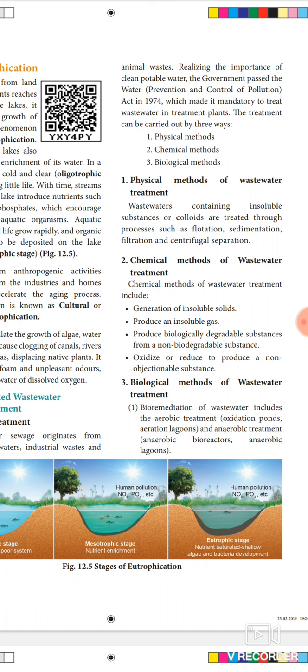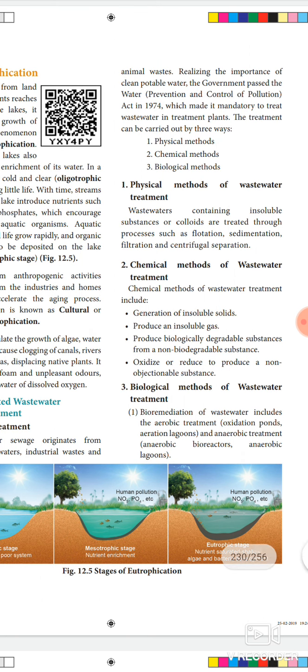The treatment can be carried out in three ways: physical methods, chemical methods and biological methods. In your book they have given primary treatment, secondary treatment and tertiary treatment. So the physical method, chemical method and biological method are otherwise known as primary, secondary and tertiary treatment. First we see the physical methods of wastewater treatment. It is otherwise known as the primary treatment.